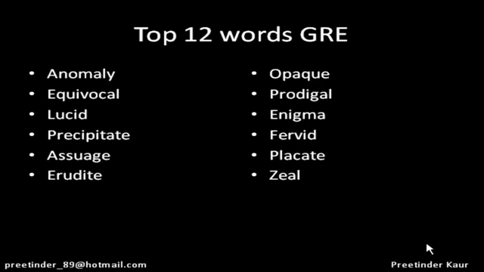And revising the top 12 words: anomaly, which is an abnormality; equivocal, that means neutral; lucid means very clear; precipitate, just like precipitation, means to fall down; assuage is same as placate, means satisfy; erudite means knowledge; opaque, something that does not allow light to pass through it; prodigal, wasting; enigma is a mystery; fervid, intense emotion; placate, satisfy; and zeal is enthusiasm. Let's move to the next list, which is the next top 20 words of the GRE.